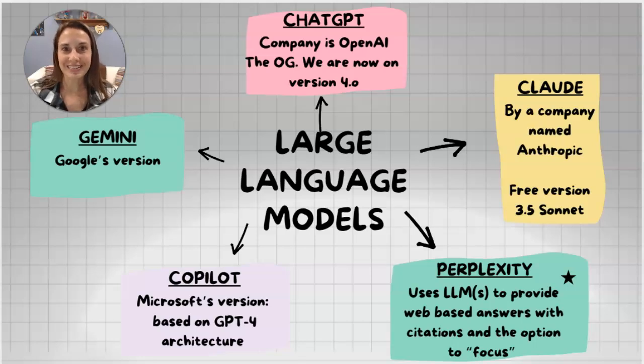So let's get started. Now, before we jump in too far, I want to throw out one other thing. The names that you are seeing here, ChatGPT, Gemini, Copilot, Claude, those are actually applications that allow us to interface with the large language model. That large language model actually sits behind that, and that is the core model that processes text and generates responses.